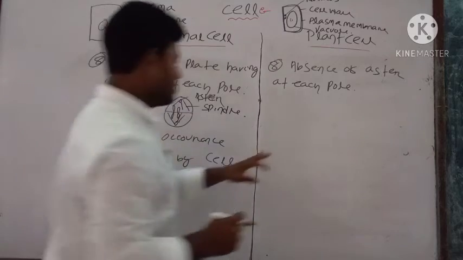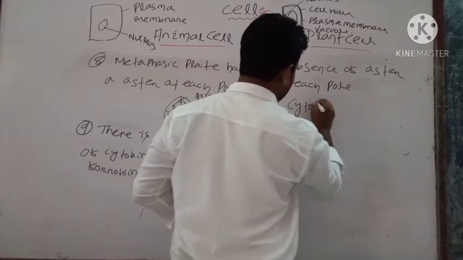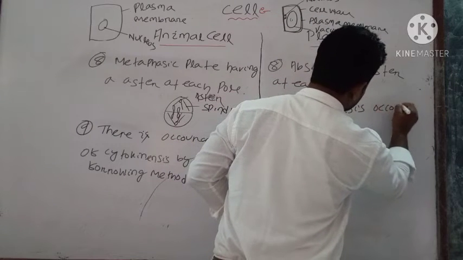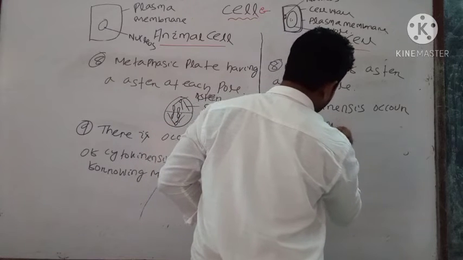But in plant cell, cytokinesis occurs by cell plate method.